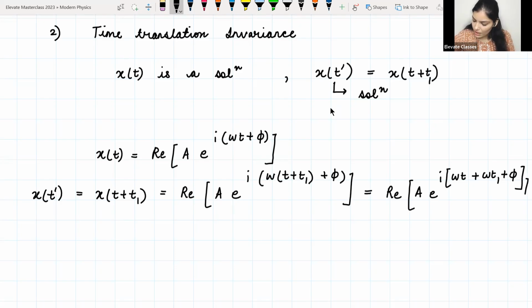ठीक है, ये आएगा. And if you remember what is omega, omega is equal to under root k by m. ठीक है, so for a given system, for a given spring mass system, जो k होगा वो constant होगा. k जो होता है वो spring constant होता है. It is constant for that particular spring that you are considering. ठीक है, and m भी constant होगा. m is some mass जो तुमने spring के ऊपर अटैच किया है. We are not considering any mass which is varying with time. और जो k है वो भी टाइम के साथ वेरी नहीं कर रहा है. Spring constant is a constant. So what that means is that omega is a constant quantity.